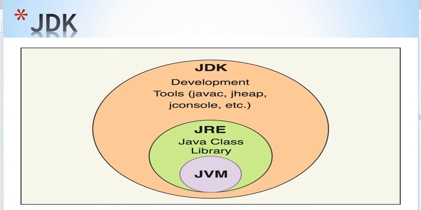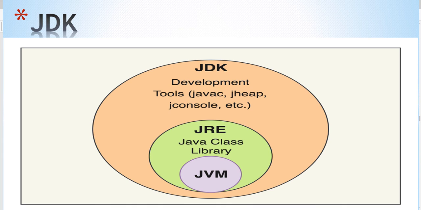If we see this diagram, first we have the JDK. In the JDK there are development tools like javac, the Java compiler, and javadoc, and all these things. Inside the JDK there is the JRE. In the JRE there are Java classes and libraries, and there is the JVM, which is nothing but the Java Virtual Machine. That means if you install a JDK, a JRE and JVM are automatically installed. But if we only need to execute already compiled code, then we don't need to install a JDK. We can directly install a JRE.